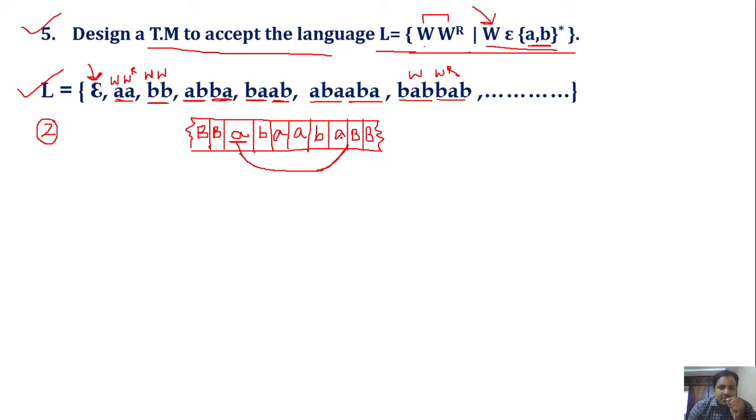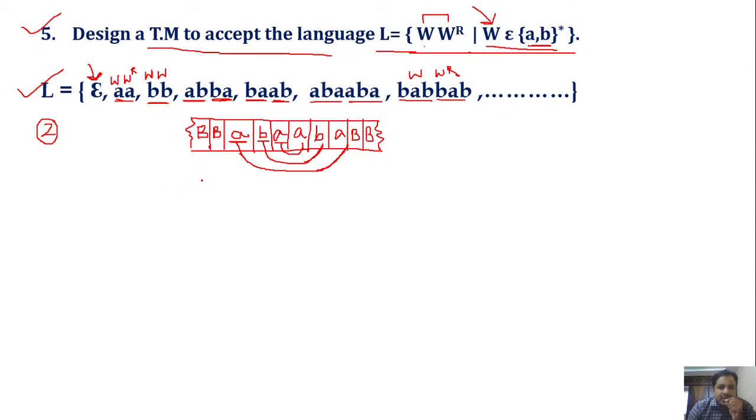Next, we match the second symbol with the second last symbol in the input tape. Next, the third symbol with the third last symbol. Likewise, we have to match the symbols.